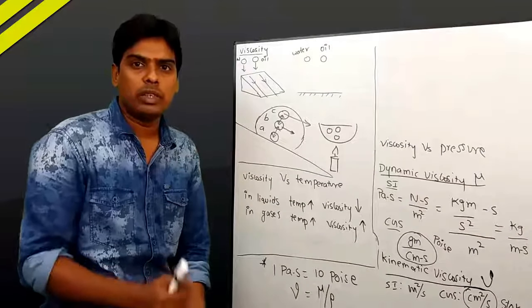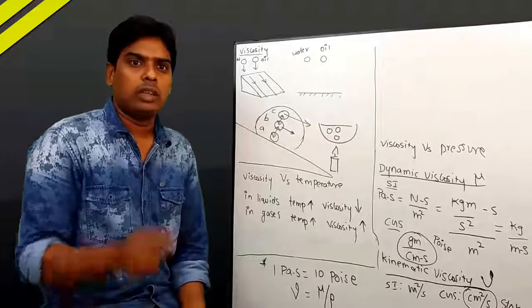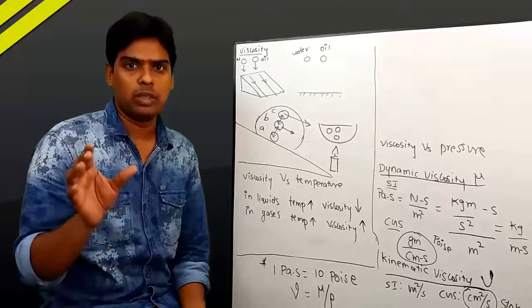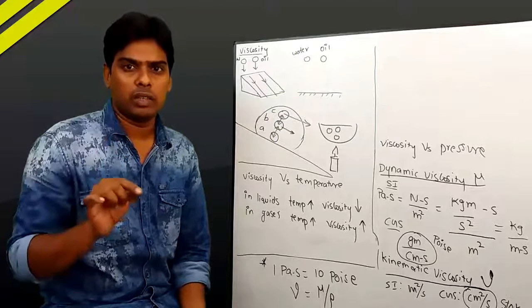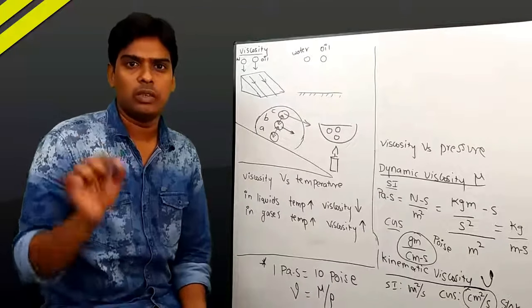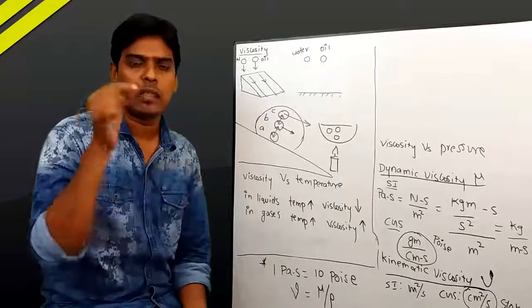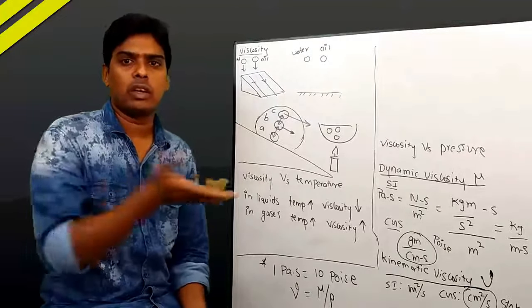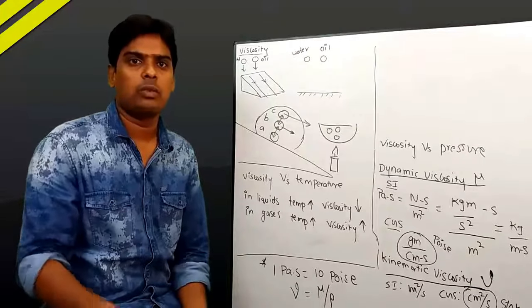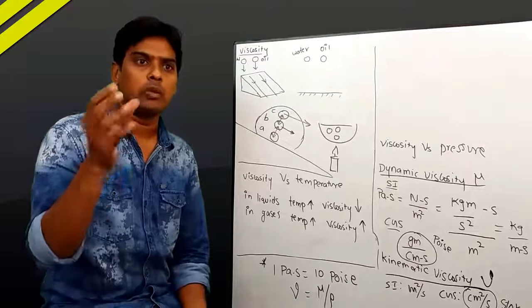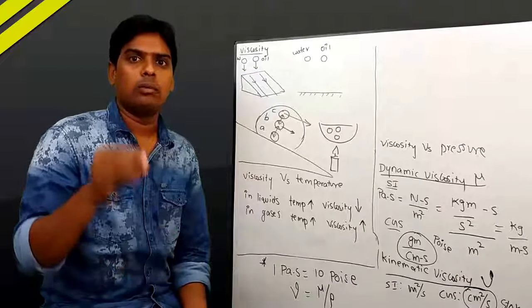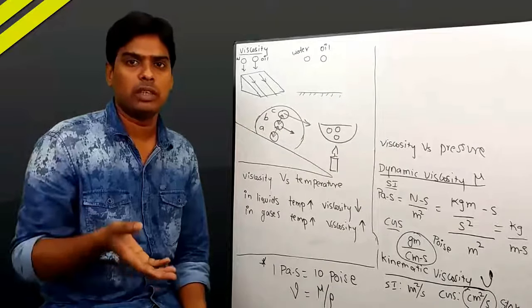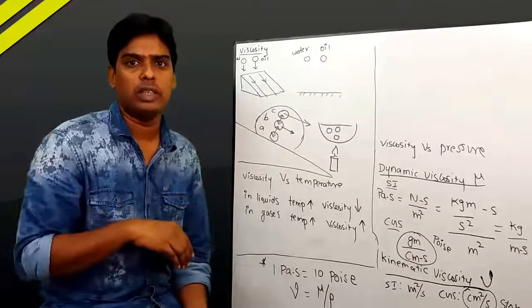This phenomenon in liquids we generally observe in winter season, especially in our homes. The coconut oil bottles, if you observe, when the temperature falls in winter, the coconut oil will not come out easily. It is due to low temperature. When the temperature falls, viscosity increases. So when the viscosity increases, the oil will not flow out of the bottle easily. So what we have to do at that time is simply put that bottle in hot water or put that bottle under sun, so that the temperature increases, viscosity decreases, and the oil flows out easily.